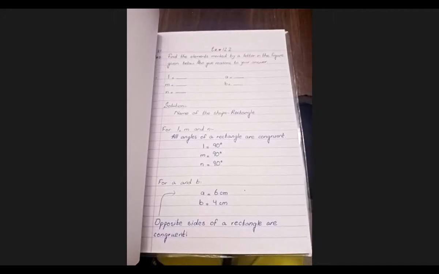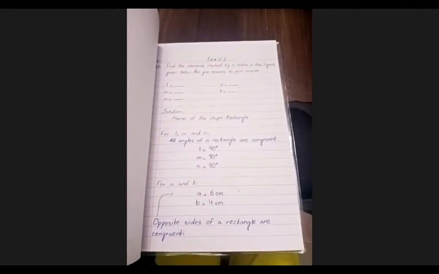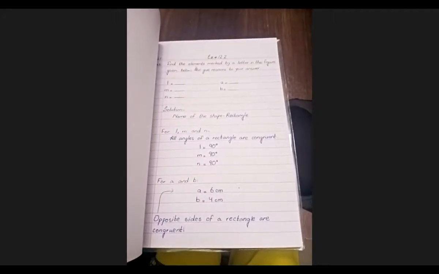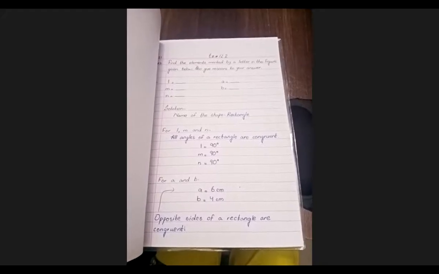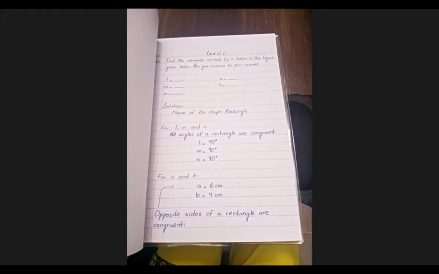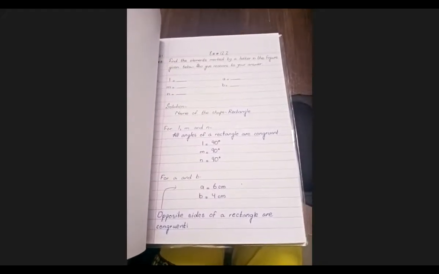Okay, Sarah, I'm checking your answer. Okay, opposite sides of a rectangle are congruent. Okay, Dilaves, you are still doing? Okay, all angles of a rectangle are congruent. Right answer. Very good, Sarah. I think all of you have done. Okay, Aiza, I'm going to check your answer. Just a minute. Aiza, where is your video, beta?